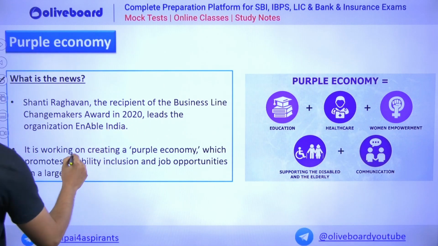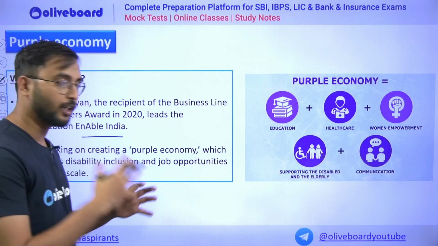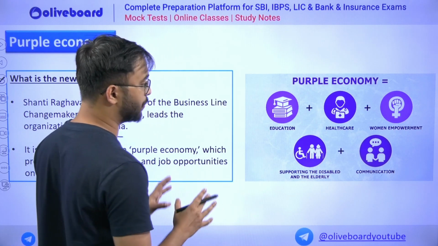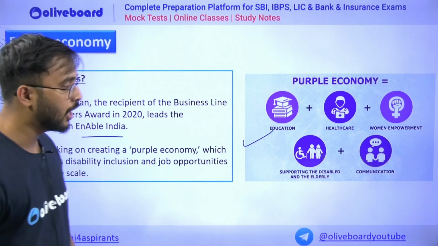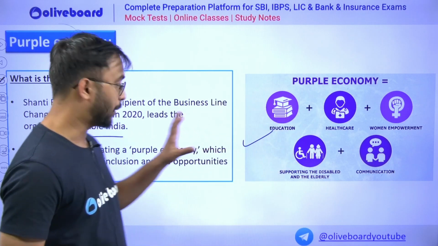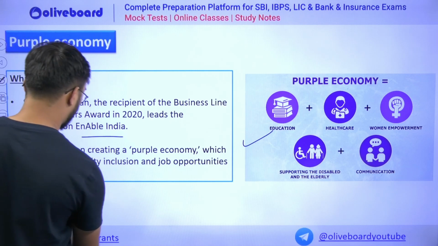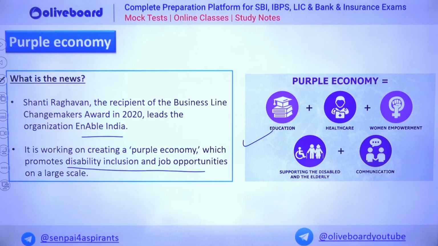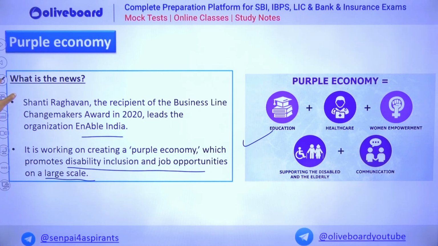Now, the most important thing is that purple economy is recently in the news. What does purple economy mean? There are certain sectors in the economy which are considered in our purple economy. Overall, it is nothing but an economy which promotes disability inclusion and job opportunities on a large scale.